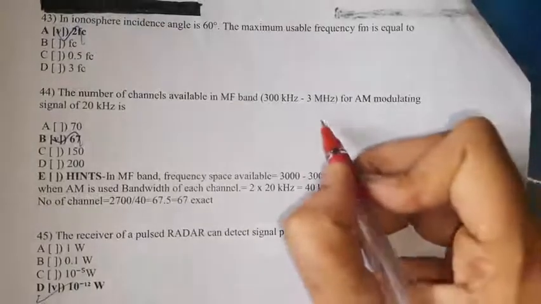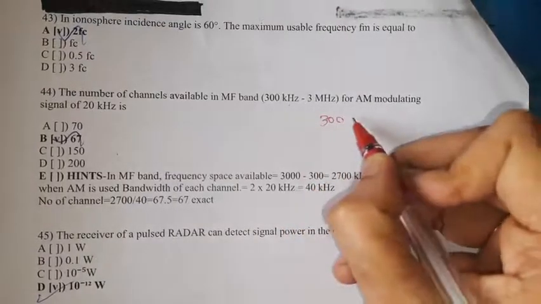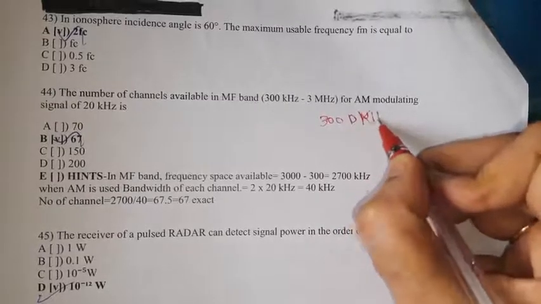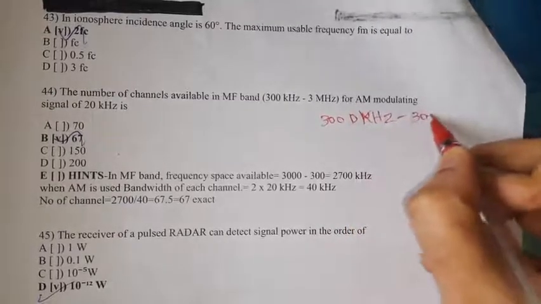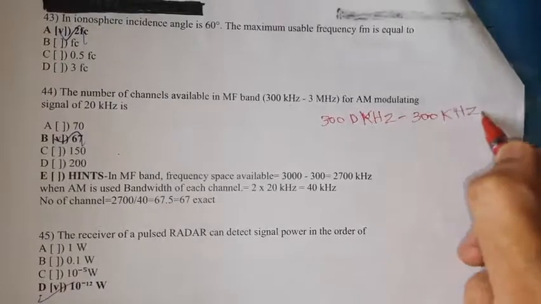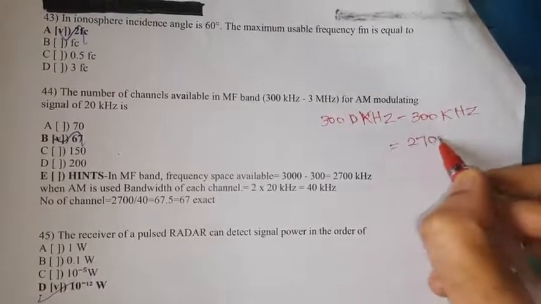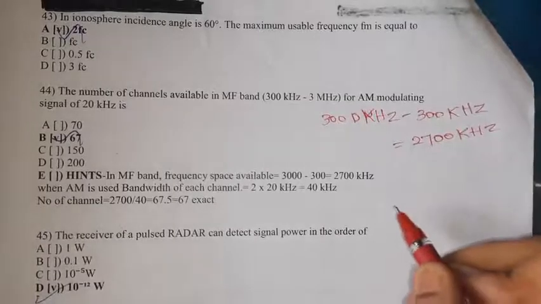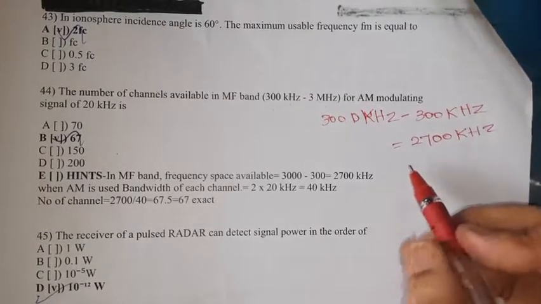So, 3000 kHz minus 300 kHz equals 2700 kHz. It is the bandwidth, right?